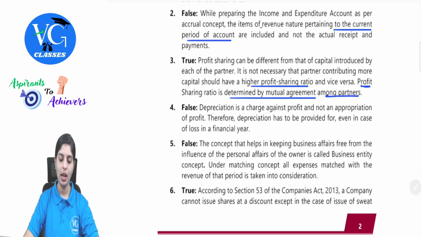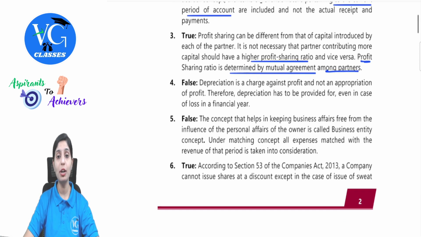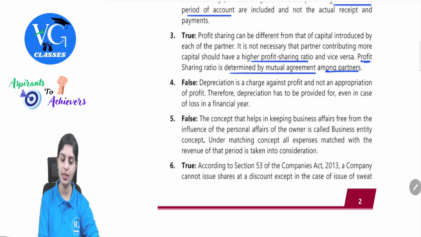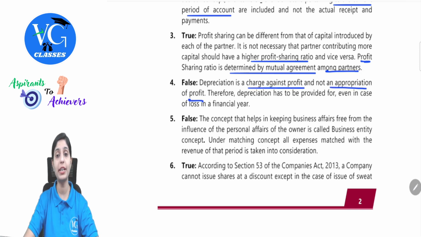Next point, depreciation will not be provided in case there is any loss. That was the statement. So as I explained while we were discussing, depreciation is a charge against profit and it is not an appropriation of profit. Therefore it has to be provided even in case of loss in a financial year.